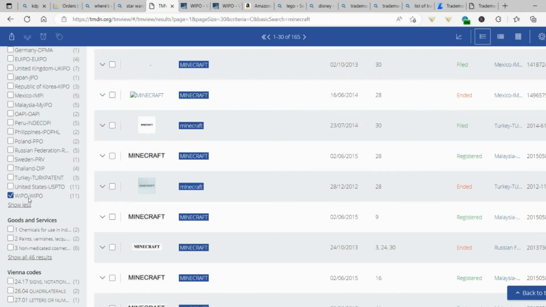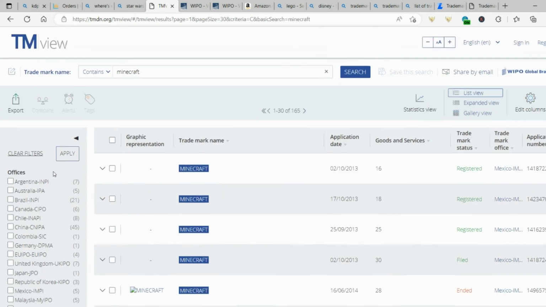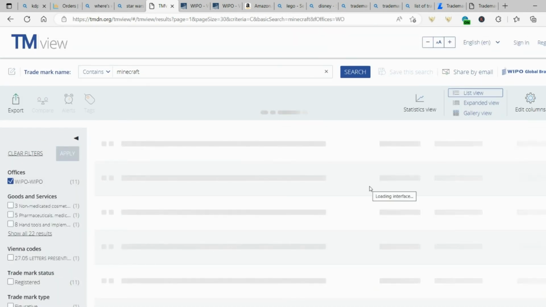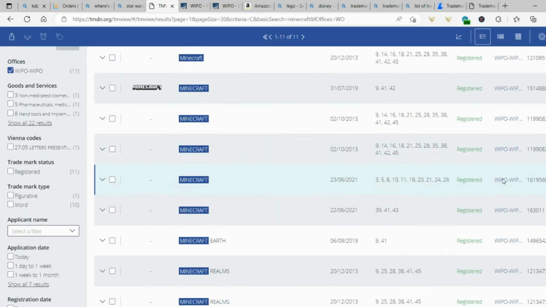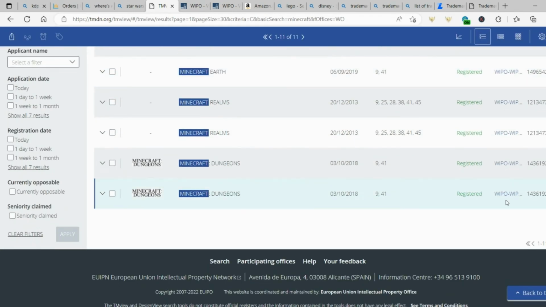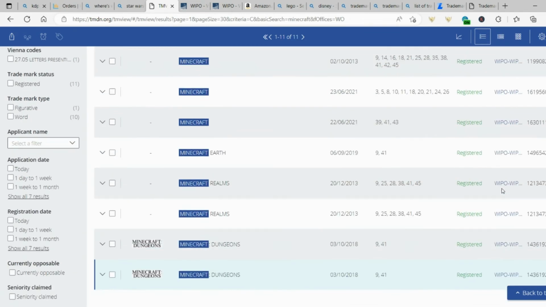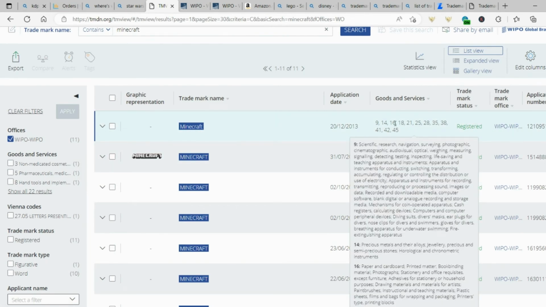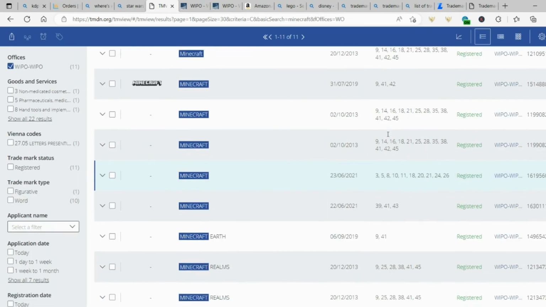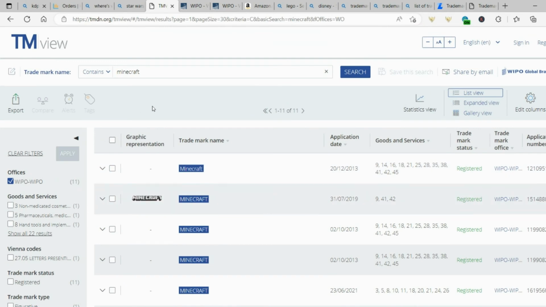But if we want to look at that in a bit more detail and just make sure that it is not okay to be used in our books, we can see these are all the ones that are registered under the World Intellectual Property. And you can see here that Minecraft, just on its own, is registered across the world under class 16. So that does mean that you cannot produce any books at all. It's trademarked. Don't touch it. So this is the easiest way to check anything that you want to check.